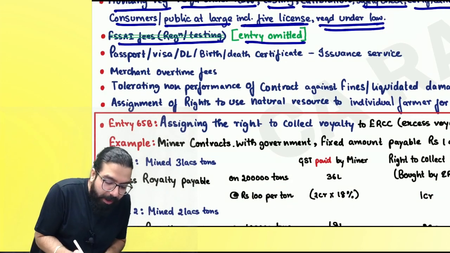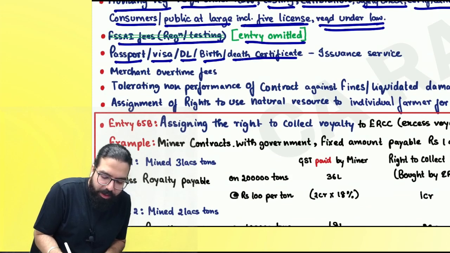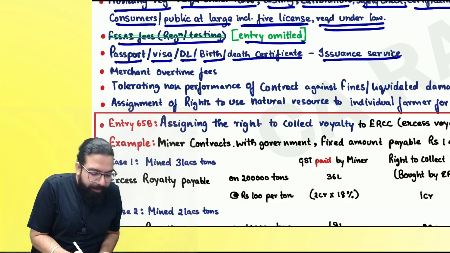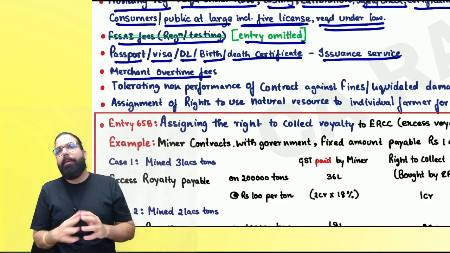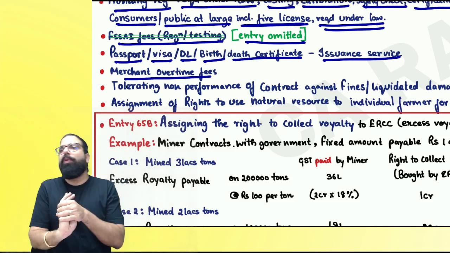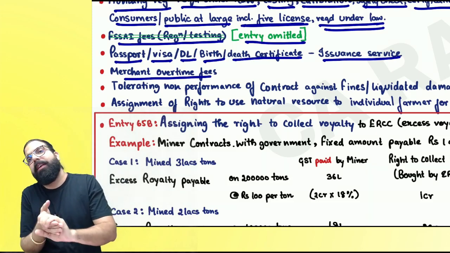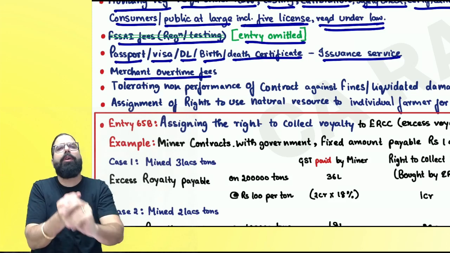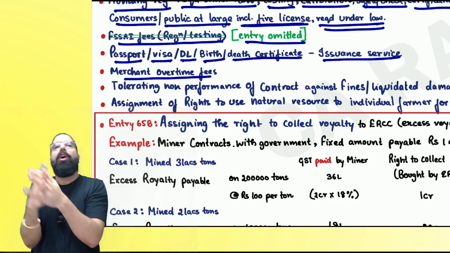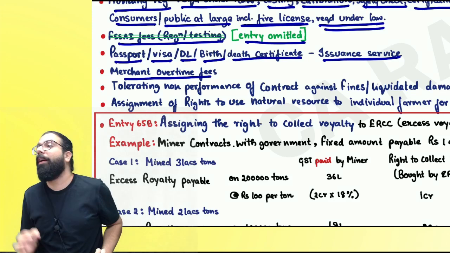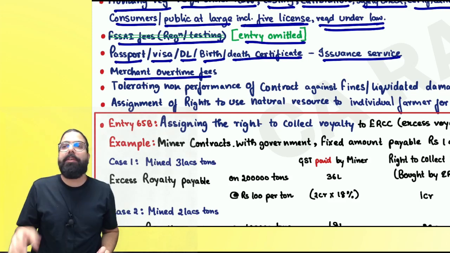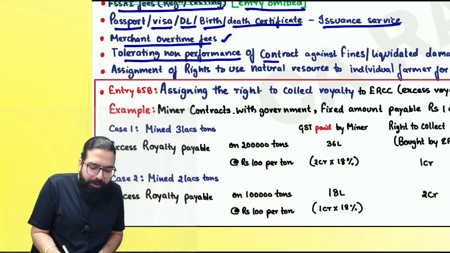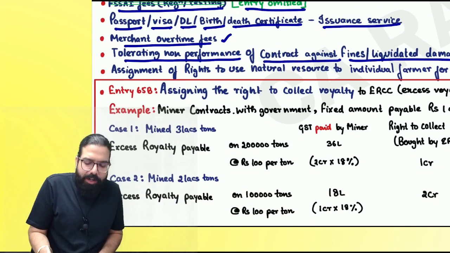The next one over here is passport, visa, driving license, birth certificate, death certificate issuance services, always exempted. The next one, merchant overtime fees. Baba, your goods have come to the port. You want to get the goods unloaded after office hours, or might be on a holiday. Then you will have to pay merchant overtime fees. That merchant overtime fees has been exempted. Tolerating non-performance of a contract against fine or liquidated damage.